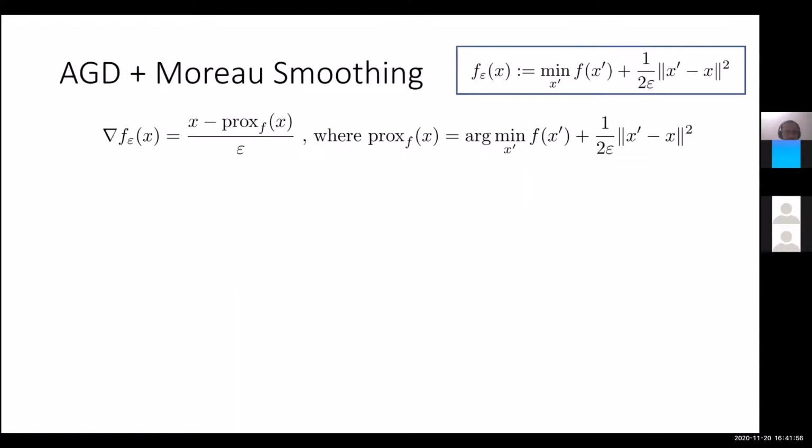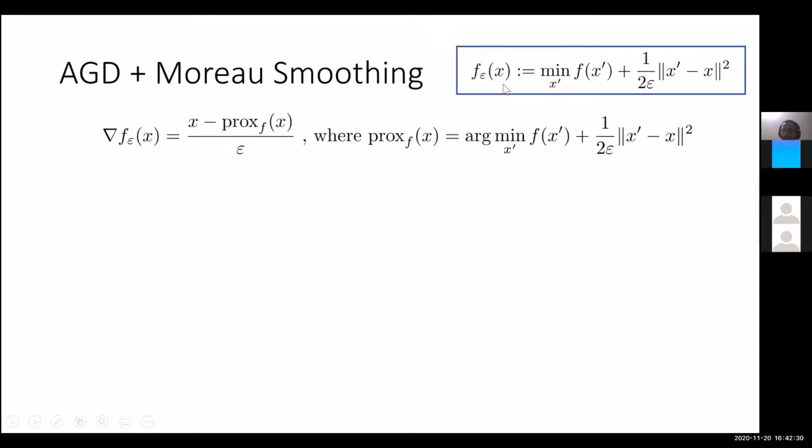Now let's apply Nesterov's accelerated gradient descent on the Moreau smooth function. In order to do that, we need to understand what the gradients of f epsilon of x look like. It's again well known that the gradient of f epsilon of x has a closed form, given by x minus prox f of x, over epsilon, where prox f of x is nothing but the minimizer x prime in the definition of f epsilon of x.